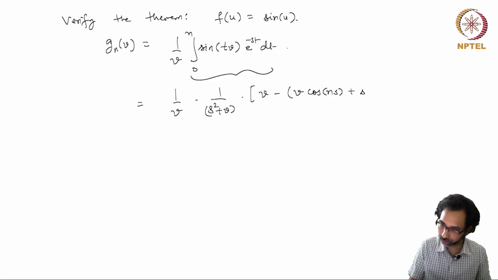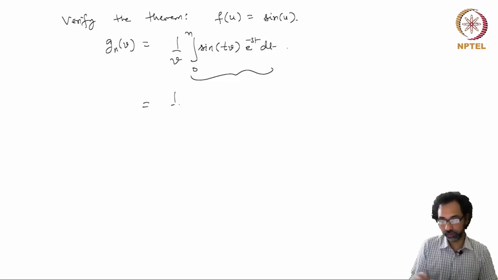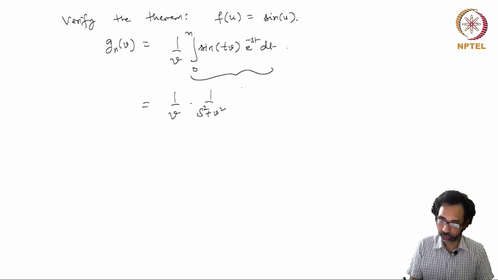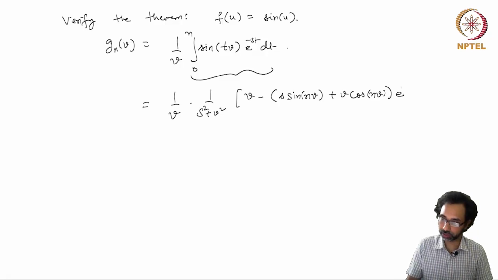There should be a plus sign here. So one can evaluate it and we get the following formula: 1 over s squared plus v squared, and then you get v minus s sin(nv) plus v cos(nv) e^(-ns).